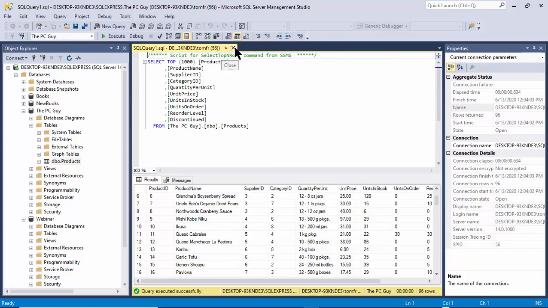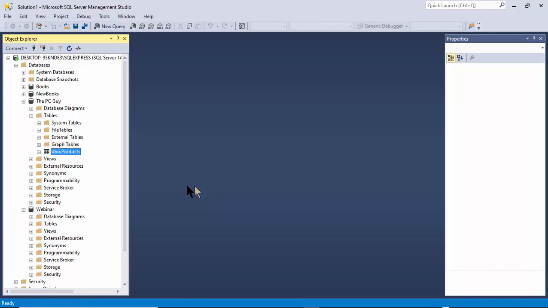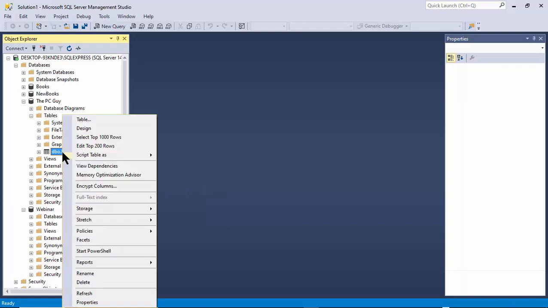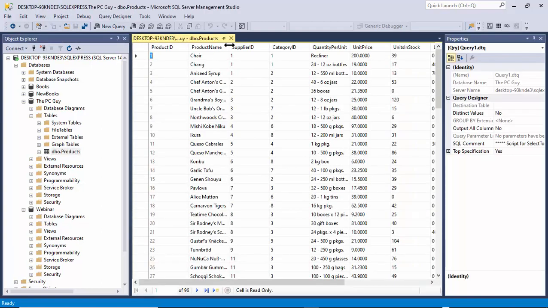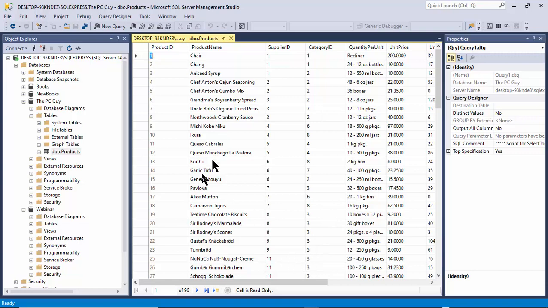So watch, I'm going to close this window. Let's edit that table here in the SQL Server. So I'm going to right click on DBO products, and this time I'll say edit top 200 rows. Okay, so let's see which one we can change here. Okay, so it says Uncle Bob's organic dried pears, right? So I'm going to change that. Maybe we don't have organic anymore. So I'm going to get rid of the word organic here on the SQL Server side. Notice how SQL Server has that same pencil. So that record hasn't saved yet until I leave that record. Good, so you can see it says Uncle Bob's dried pears. I'm going to close that window.